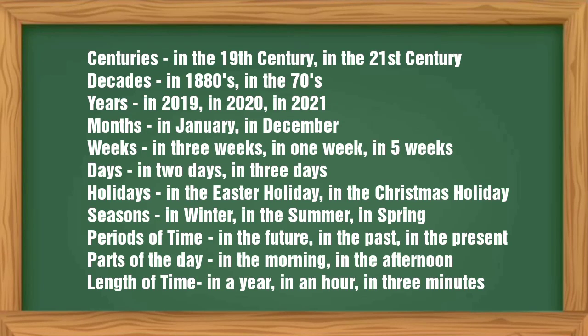For centuries, in the 19th century; for decades, in the 1880s; for years, in 2019; for months, in January; for weeks, in 3 weeks; days, in 2 days; holidays, in the Easter holiday; season, in winter; periods of time, in the future; parts of the day, in the morning; and length of time, in a year, in an hour, in 3 minutes.